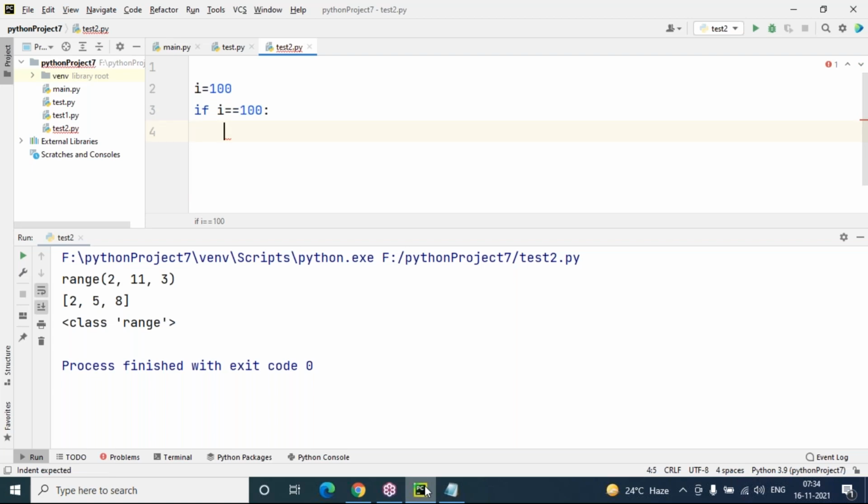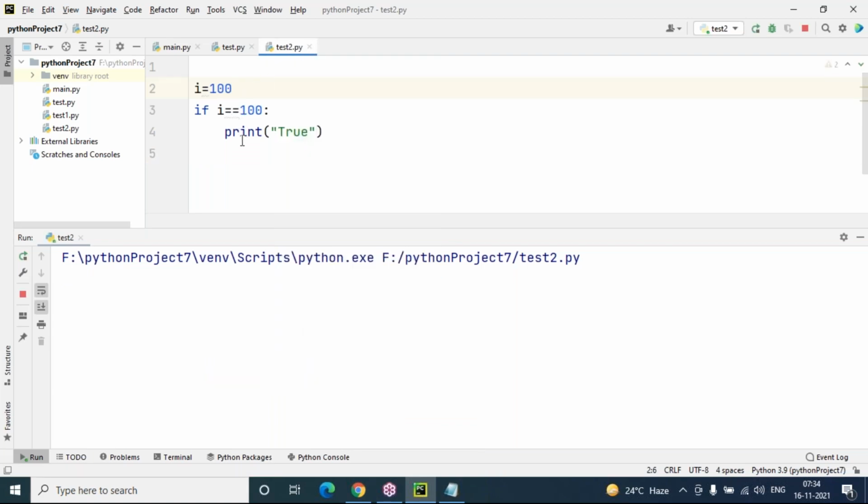Automatically the indentation levels are matching. So after 4 spaces, you have to start from here only. If your condition is true, then I have to say true here. So now you can say i value 100 equal to 100, that is true. True means control will jump into the if block, and this code will execute. But in case the condition is false, 10 equal to 100 is not correct.